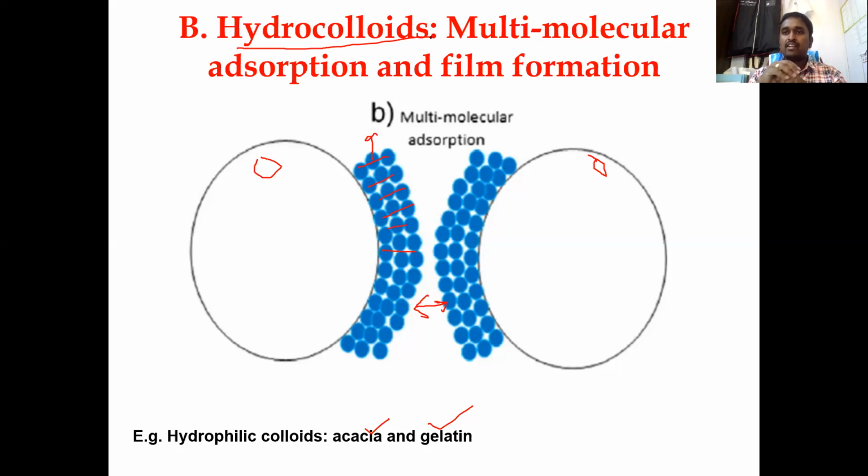Examples are acacia and gelatin. We have also seen the application of hydrocolloids in the preparation of vehicles for suspending agents, because they maintain good viscosity so that the rate of sedimentation can be reduced. So that is the hydrocolloids which we have seen before. These hydrocolloids also aid in the formation of emulsions by forming multi-molecular layers. Hence this kind of theory is called multi-molecular adsorption.